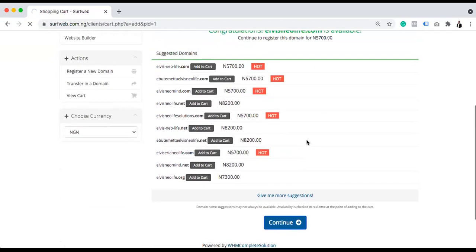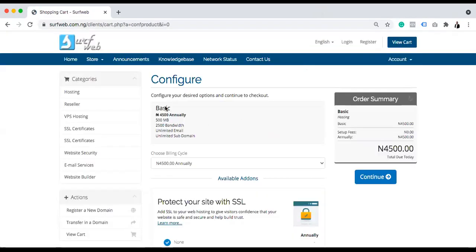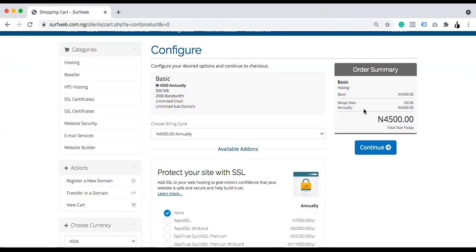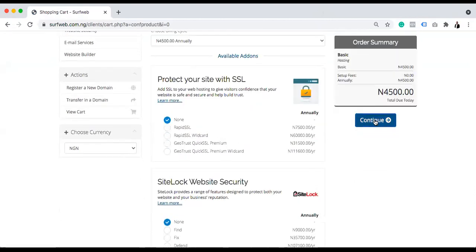Once I say continue, remember that I've selected the smallest hosting plan. It can also be upgraded at any time. But for the purpose of a blog, you can actually start with that, especially if you don't have more. So this is the basic, and once you say continue with this, it's going to add the total of both your domain and hosting together.